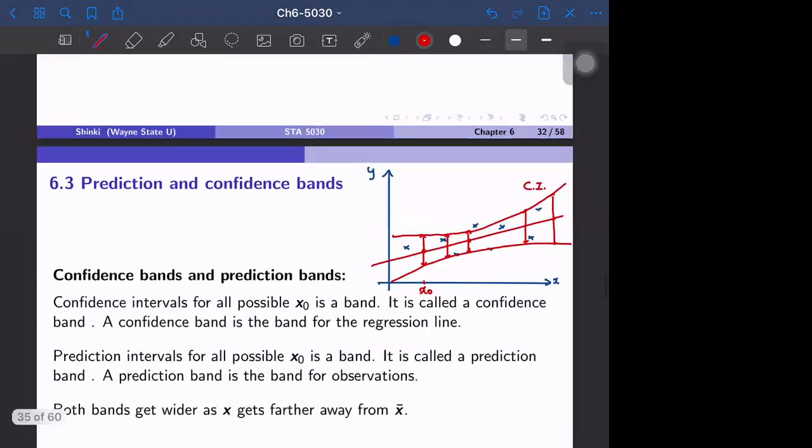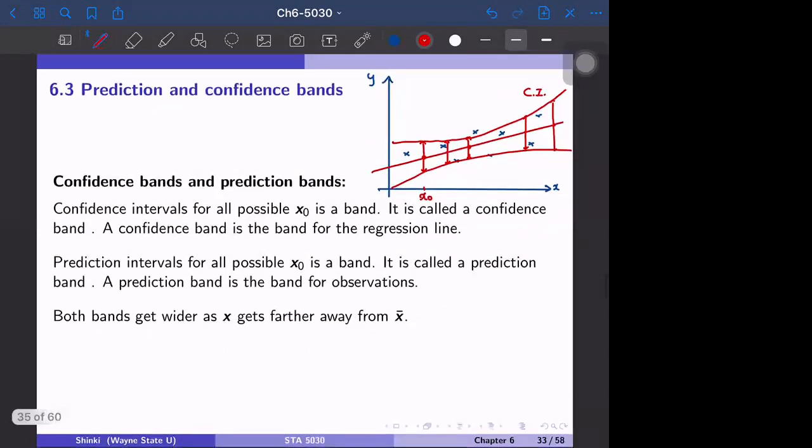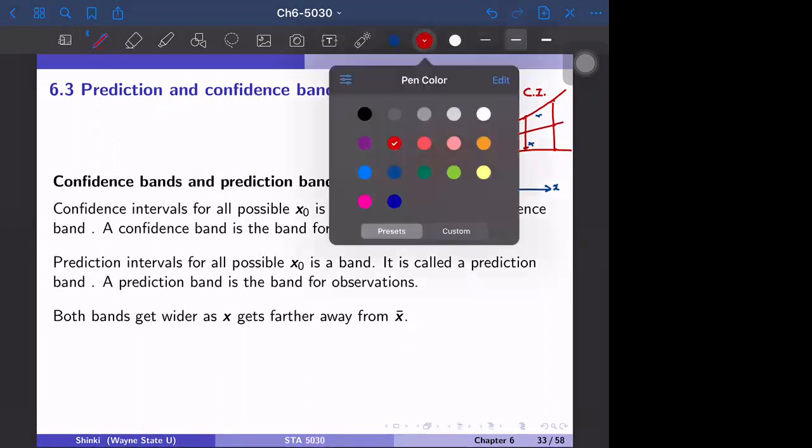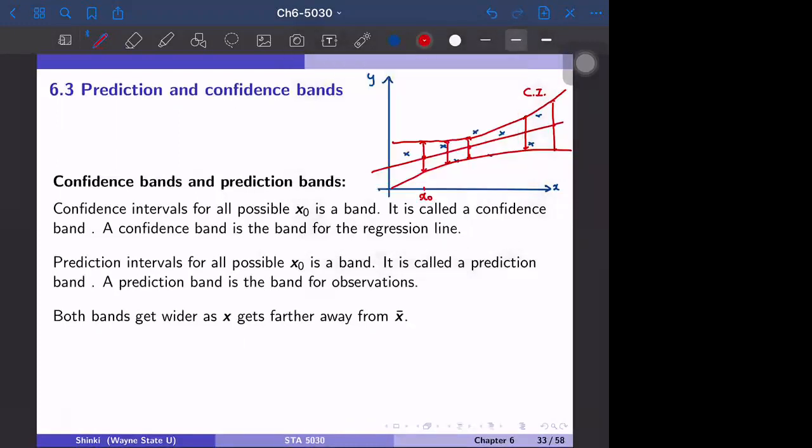A confidence band is a band for the regression line because, by definition, the confidence interval is the section where the regression line intersects with that specific x0. So if we connect this, then this is basically the area where the regression line may move. So if this is the 95% confidence band, the regression line is within this confidence band with 95% probability.